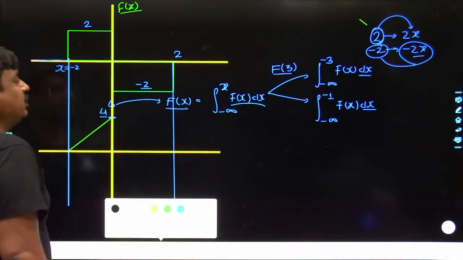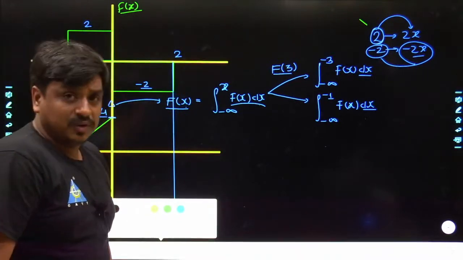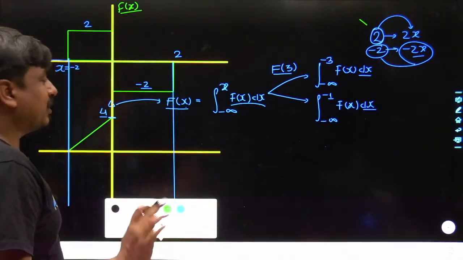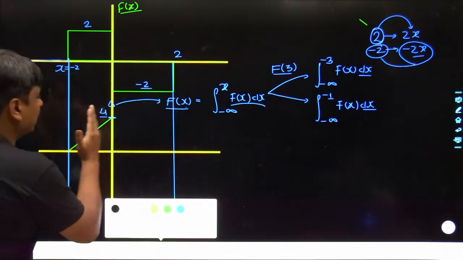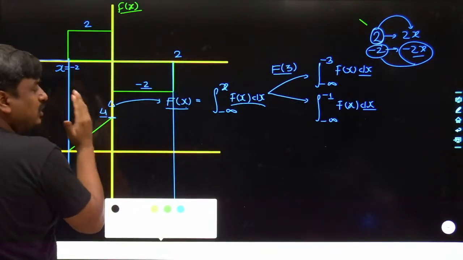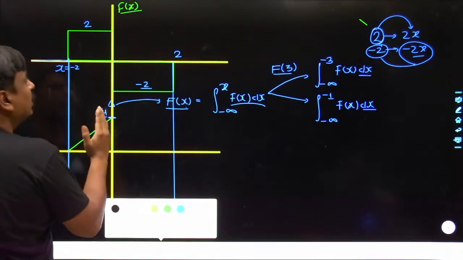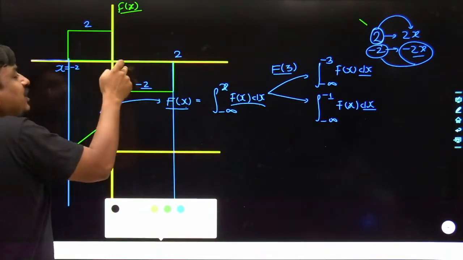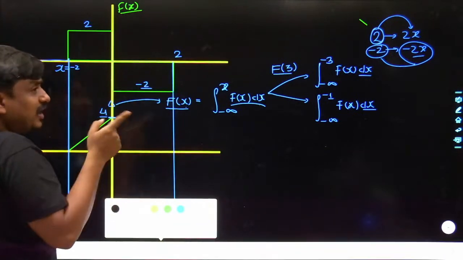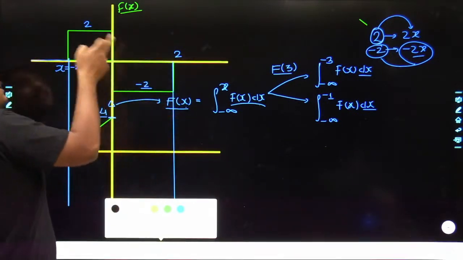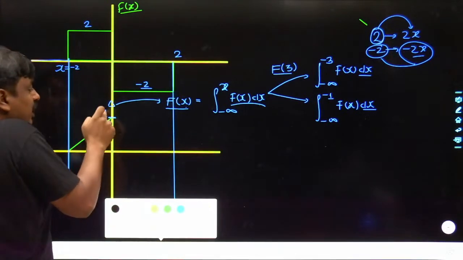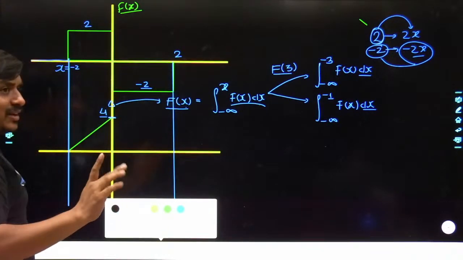What would happen over here? Once you take the integration of minus 2x, definitely it would be a straight line with the negative slope. But what would happen? Try to understand. Till this point, x equals 0, the net area encountered by this function had been 4, and now it would start losing its worth. Why? Because more and more negative area is going to get added to the earlier occupied area. The earlier occupied area had been maximum 4, now it would start decreasing. Why has the decrement taken place?